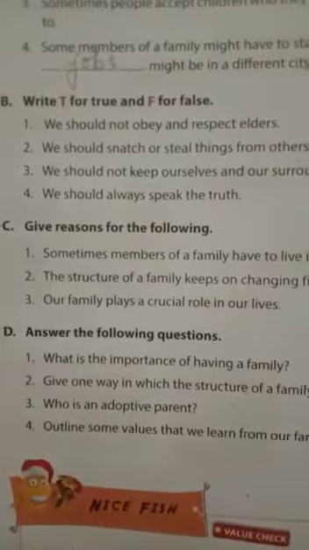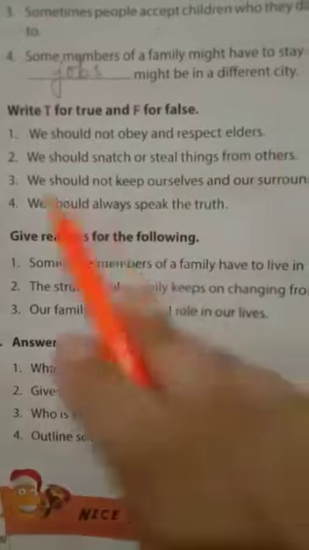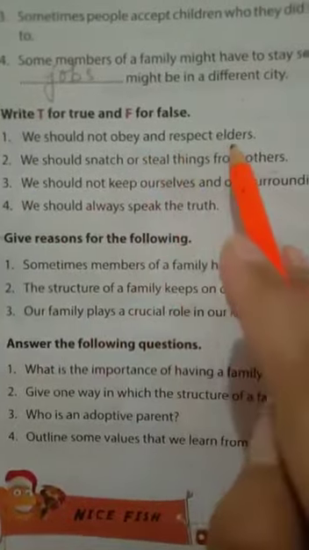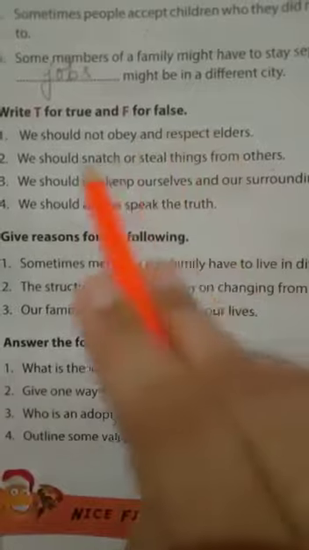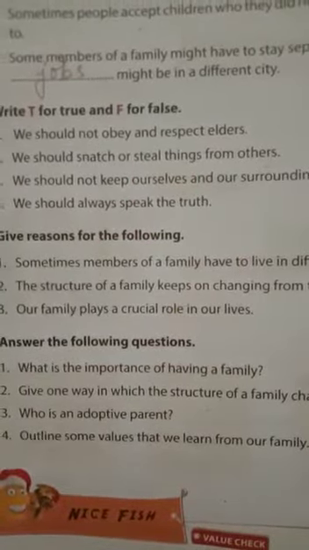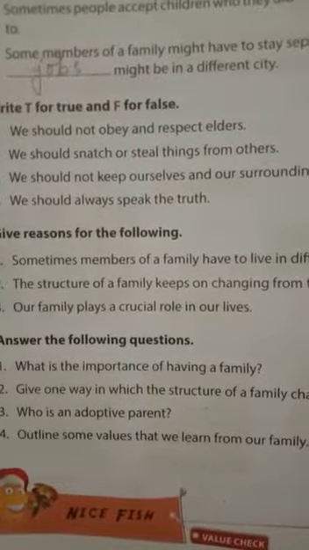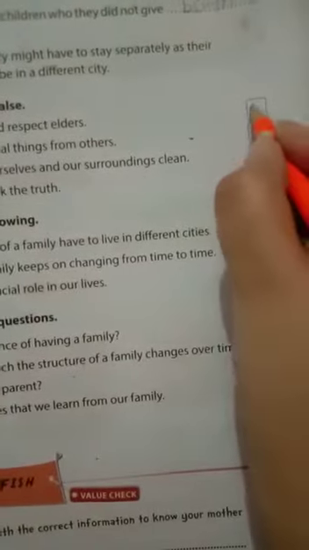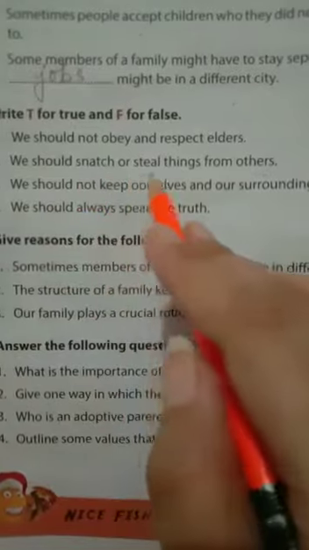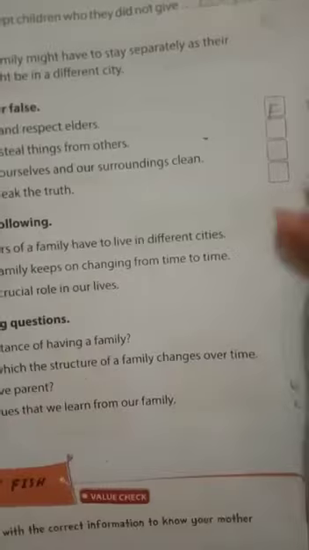Now we will do the B exercise. Write T for true and F for false. First of all, we should not obey and respect elders. We shouldn't give respect to our elders. No, we always give respect to the elders. So it is false. Now come to the second point. We should snatch or steal things from others. No, it is also false.